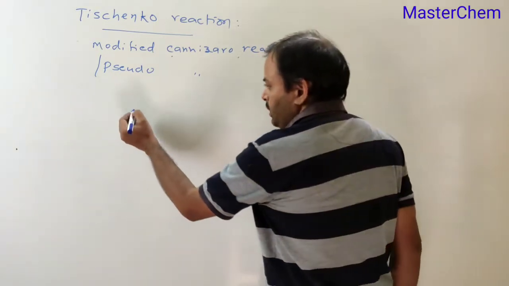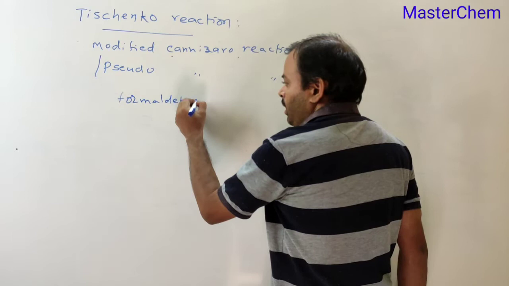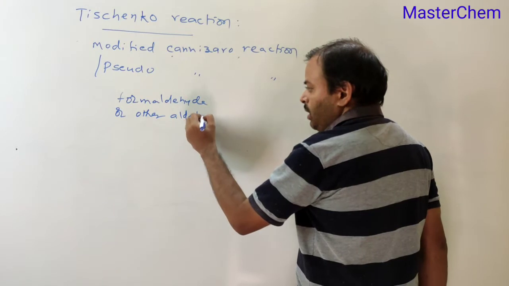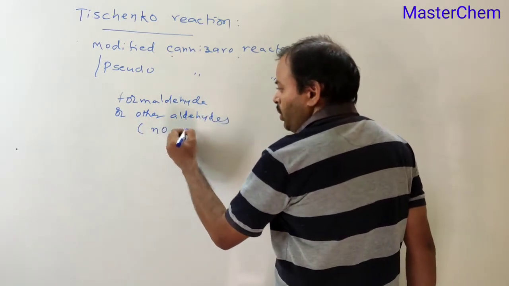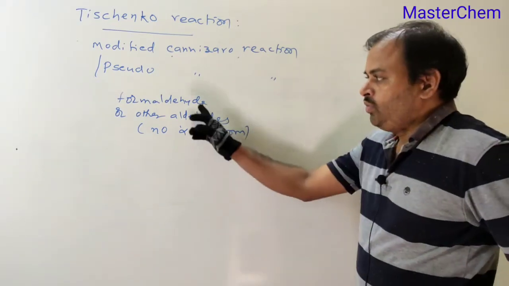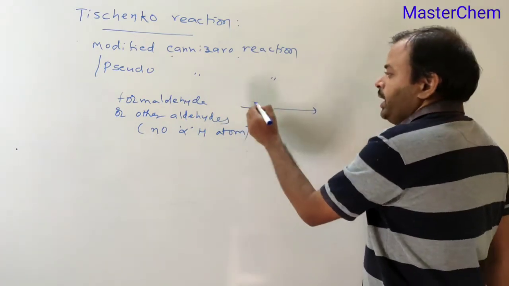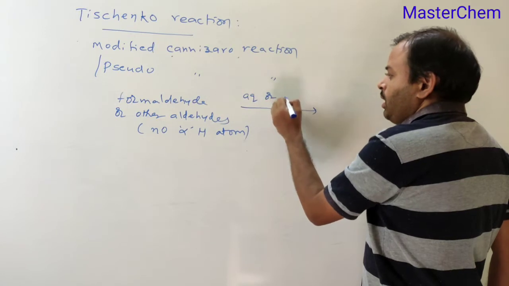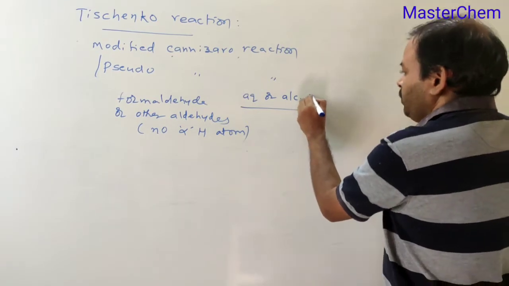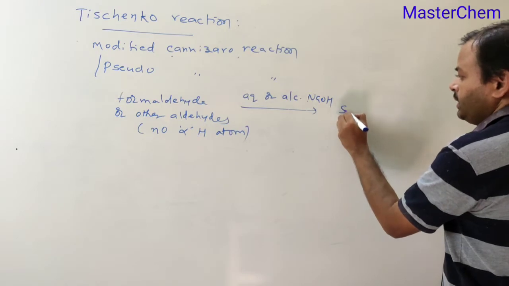What is the Cannizzaro reaction? Formaldehyde or other aldehydes with no alpha hydrogen atoms, in presence of aqueous or alcoholic KOH or alcoholic NaOH, undergo self-oxidation and reduction.